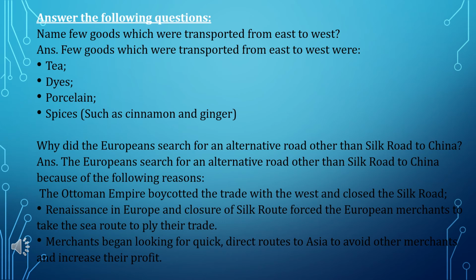Why did the Europeans search for an alternative road other than Silk Road to China? Answer. The Europeans searched for an alternative road other than Silk Route to China because of the following reasons. The Ottoman Empire boycotted the trade with the West and closed the Silk Road. Renaissance in Europe and closure of Silk Route forced the European merchants to take the sea route to ply their trade. Merchants began looking for quick direct routes to Asia to avoid other merchants and increase their profit.